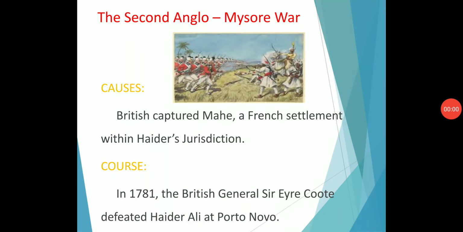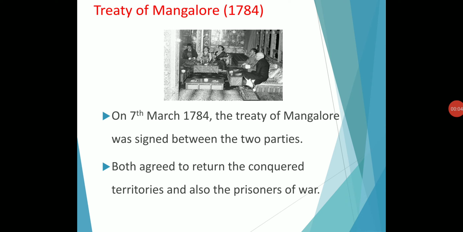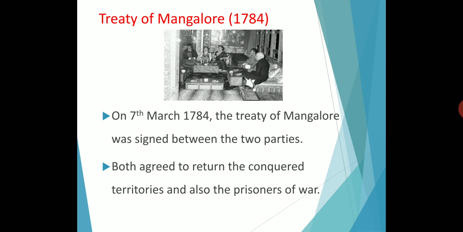Okay. Next we are going to see about the Treaty of Mangalore 1784. How the Second Anglo-Mysore War ended: the Treaty of Mangalore in 1784. Treaty means compromise, Mangalore means the place where they made the treaty, and 1784 means the year they made the treaty. On 7th March 1784, the Treaty of Mangalore was signed between the two parties. Which parties? The English East India Company and Tipu Sultan.